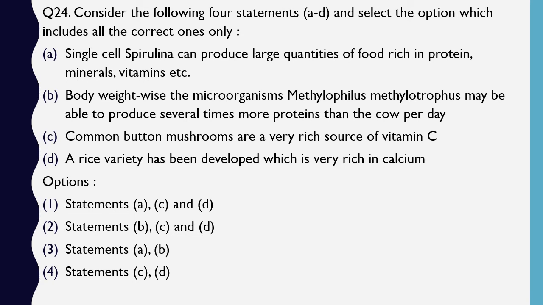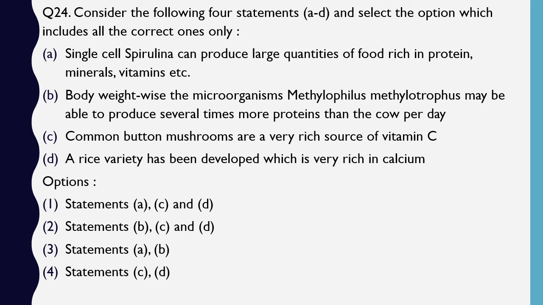Question number 24. Consider the following 4 statements A to D and select the option which includes all the correct ones. A, single cell spirulina can produce large quantity of food rich in proteins, minerals and vitamins. B, body weight wise, the microorganism Methylophilus methylotropus may be able to produce several times more protein than cow per day.